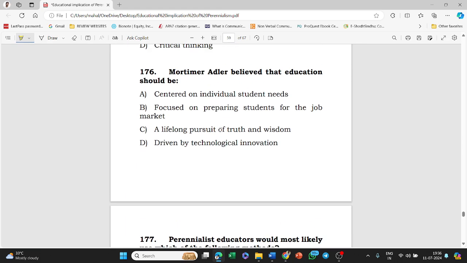Adler believed that education should be centered on individual student needs, focused on preparing students for the job market, a lifelong pursuit of truth and wisdom, driven by technological innovation. The answer to this question is option C, that is, a lifelong pursuit of truth and wisdom.